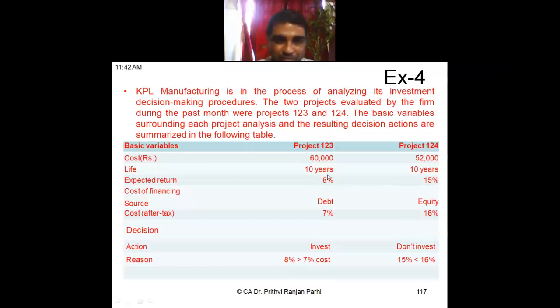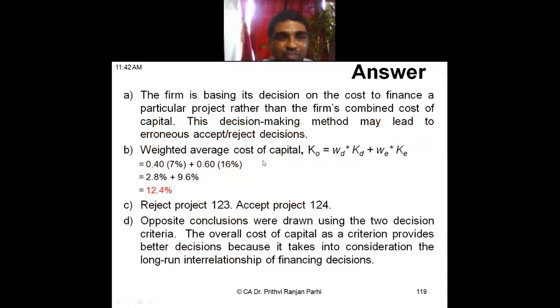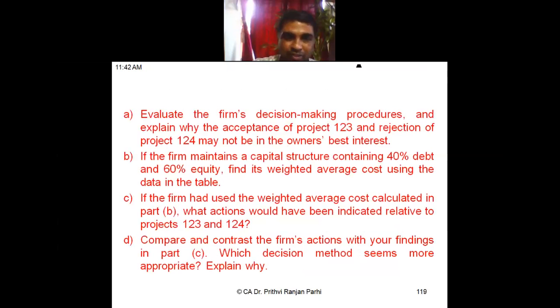Have you understood this now? Or do you still have some doubt about why I am taking 12.4%? Because ultimately 12.4% is the cost to the company. That is the overall cost. So accordingly, I should reject projects 1 to 3 and accept project 4. Understood? Do you still have some doubt?